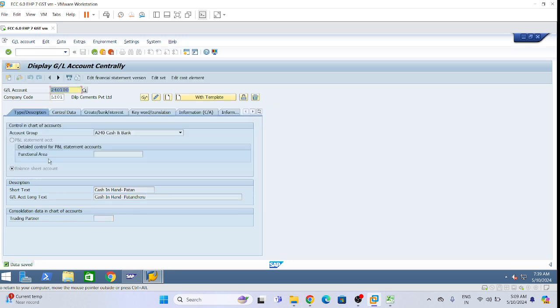Third one, create 240110 for Balnagar. Copy from the 240900 and create cash in hand Balnagar 240110.